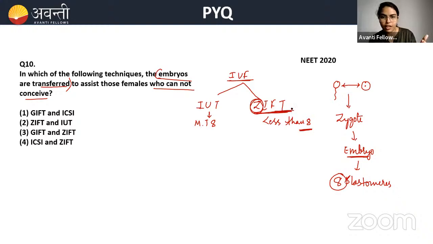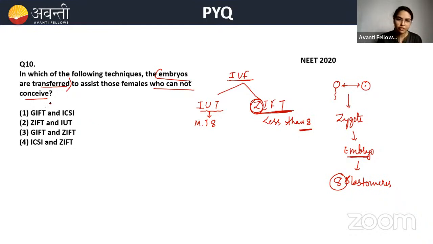But with more than 8 blastomeres, it is transferred not into the fallopian tube but inside the uterus. Hence the name intrauterine transfer. When an embryo comes, the only choices are ZIFT and IUT.